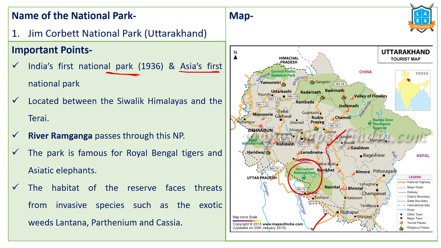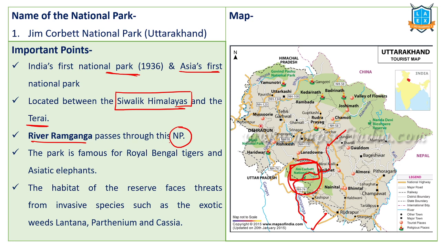There is a river flowing through it, the Ram Ganga River. It divides this particular national park into two equal parts. Jim Corbett National Park is in the border region of UP and Uttarakhand. This is located in the Terai region of the Shivalik Himalayas. River Ram Ganga passes through this national park. This is very important. Last year, Man vs Wild, this particular shoot has happened over here.